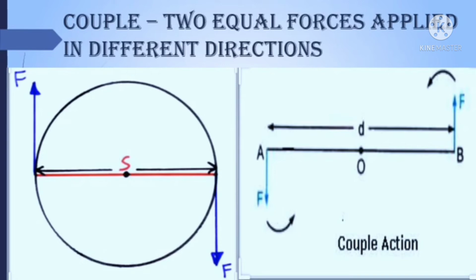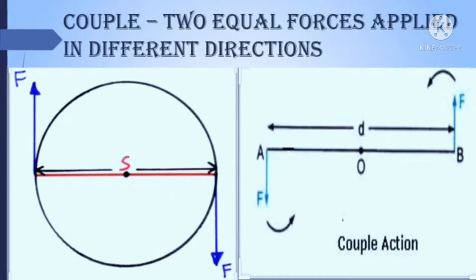When a single force is used to turn an object about its axis, the moment of the force is also referred to as torque. We have already heard this word, torque. Turning effect, torque, moment.